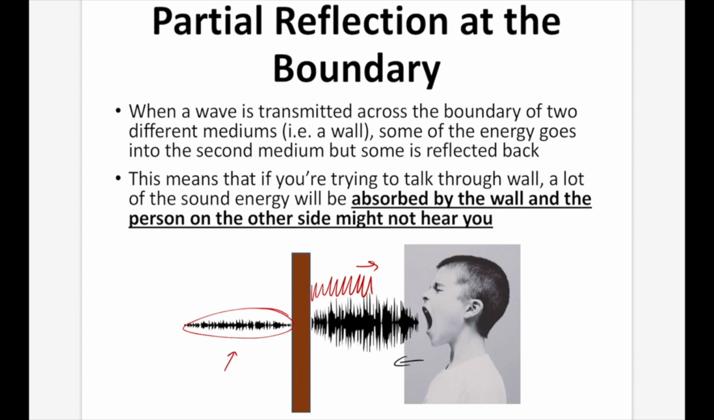Because not only is some of the sound being reflected off, like we showed here, but some of it is also being absorbed by the wall. So the molecules in the wall start to move a little bit back and forth, and that's taking away some of the energy. If there's not enough energy to actually make it through the wall completely, to vibrate the particles of the wall all the way through, then you're not going to hear anything at all on the other side.